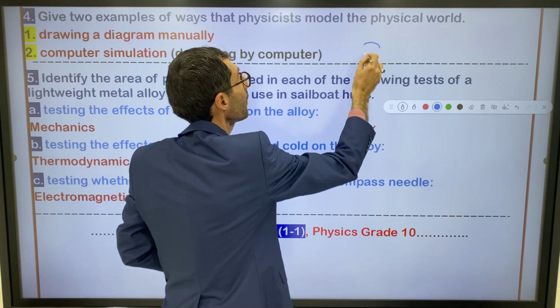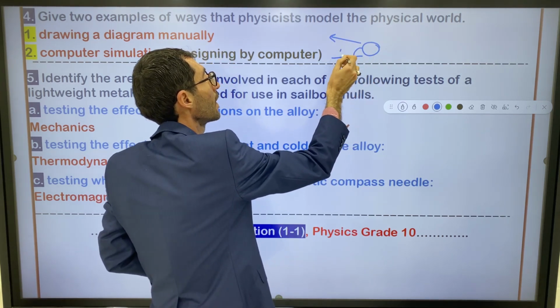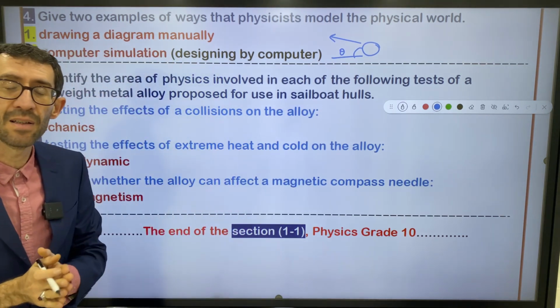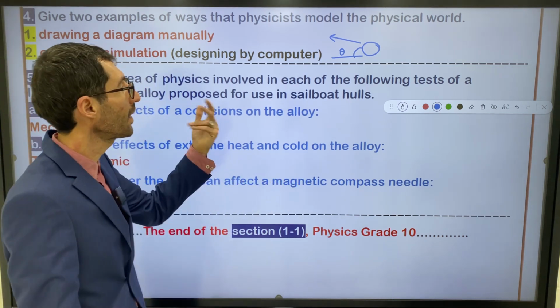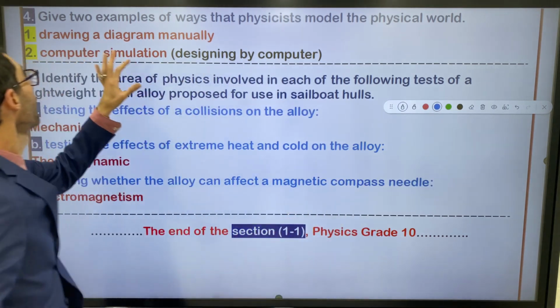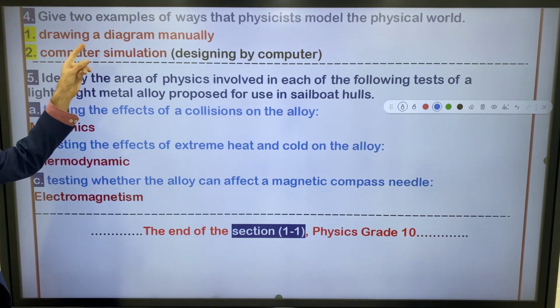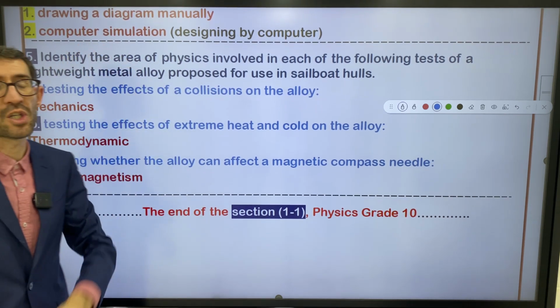You draw the ball. Let's say you study the angle of launching of the ball, and so on. So the first one is drawing manually. The second one, computer simulation.